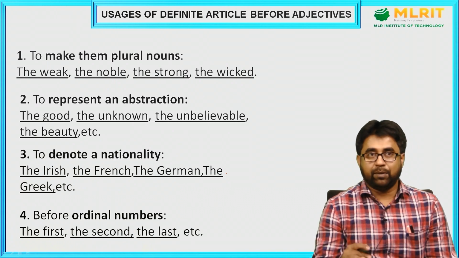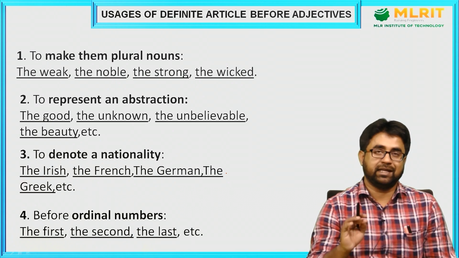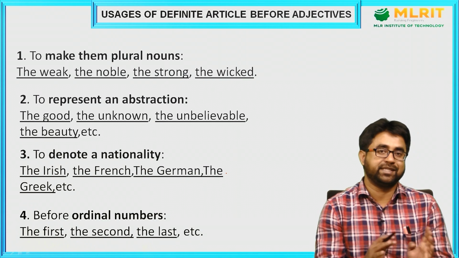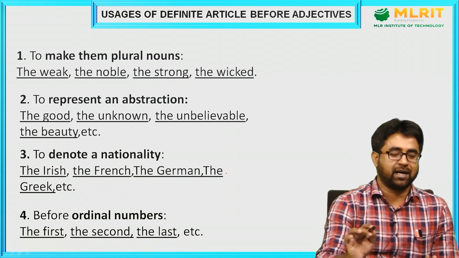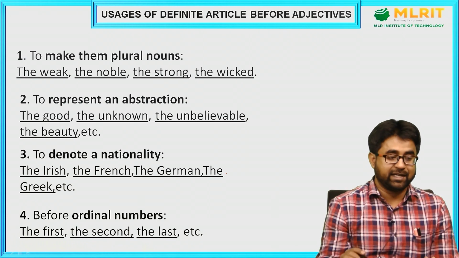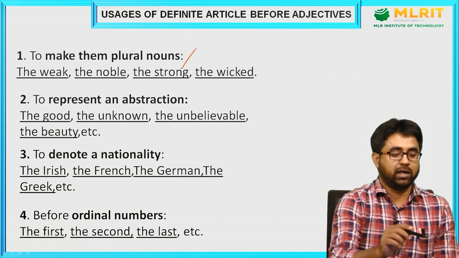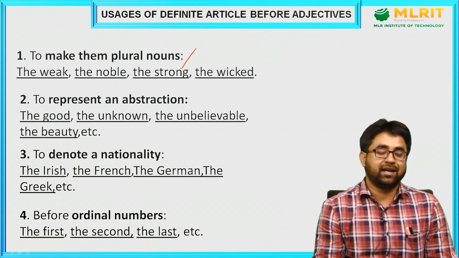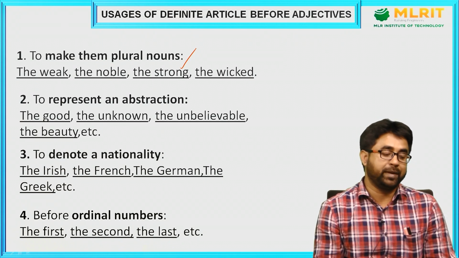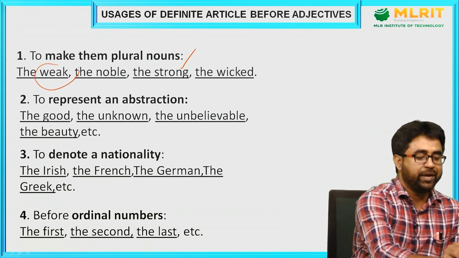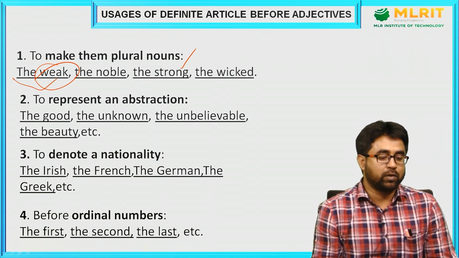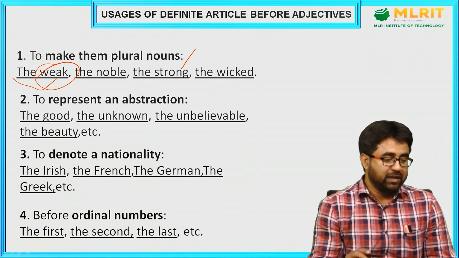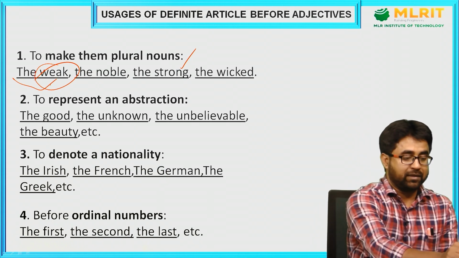Now I was talking about, in all these slides, the usage of the definite article with nouns. They were all nouns, right? Now let's see the usage of definite articles with adjectives also. So we use the definite article the before an adjective to make it a plural noun. You can see weak is basically an adjective, but the moment I say the weak, I am talking about a plural noun, right? I refer to a group of people, the weak.